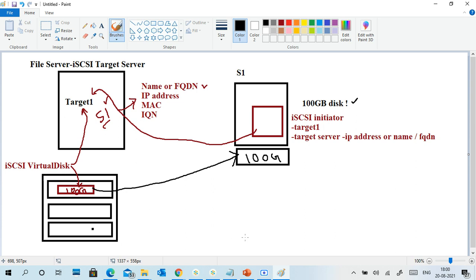Whenever I initiate the connection to the server, the request automatically goes to the target server, which verifies the target and what disk is assigned to me, and it is connected to me.